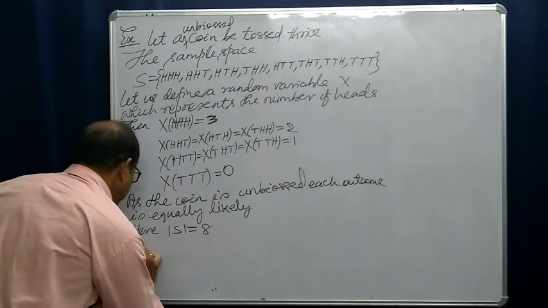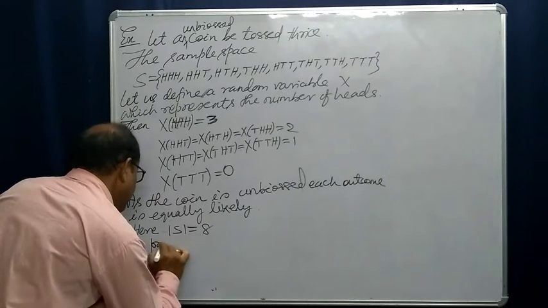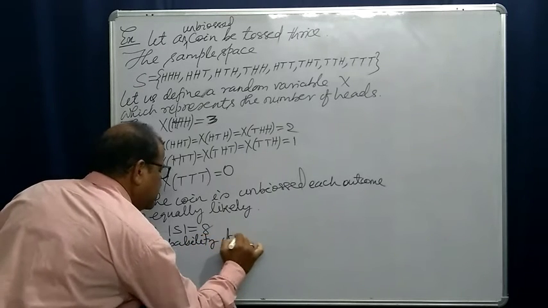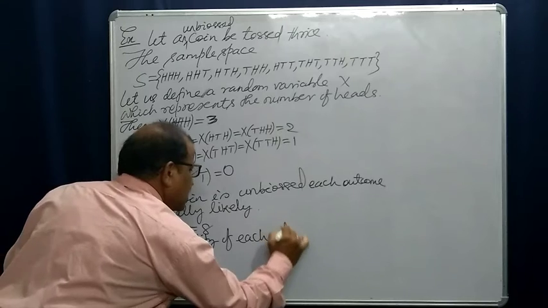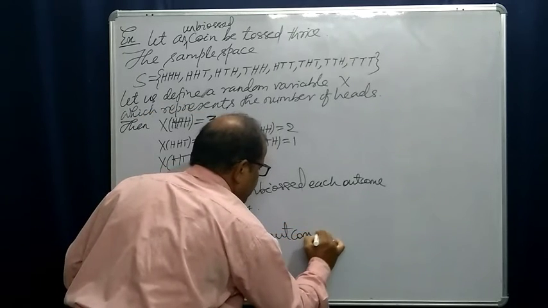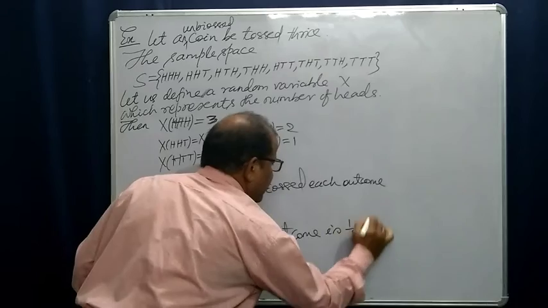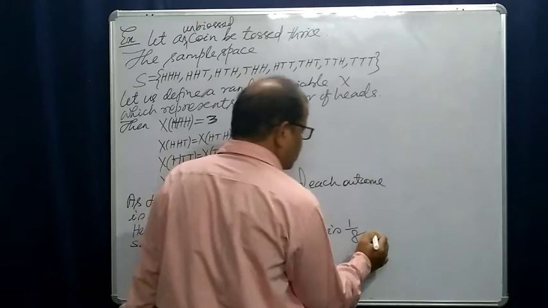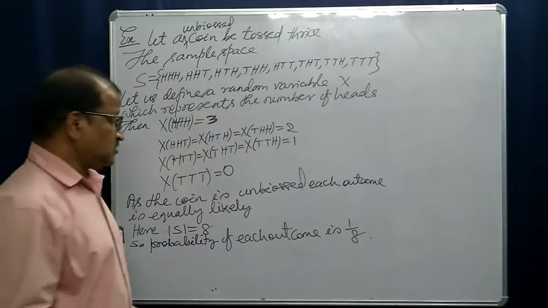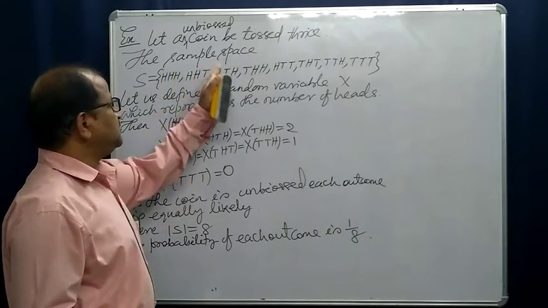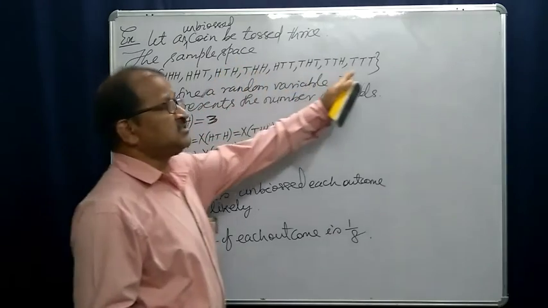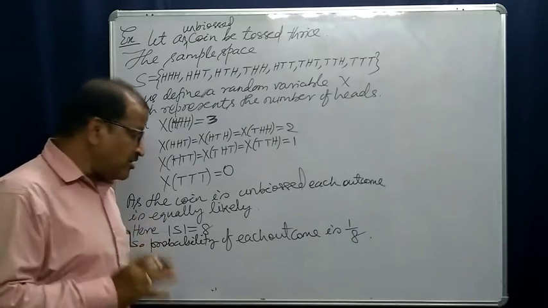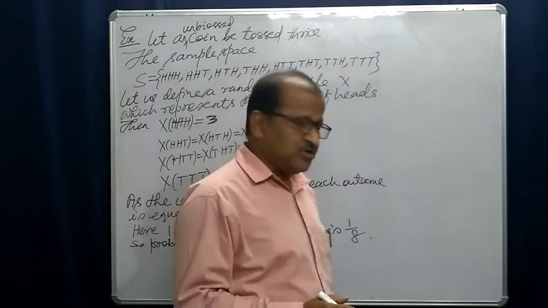So the probability of each outcome is 1 by 8, because their summation should be equal to 1, right? And each outcome is equally likely. So probability of this plus probability of this plus probability of this plus probability of this, like this, its summation should be equal to 1, and all are equal. So probability of each outcome is 1 by 8, obviously.